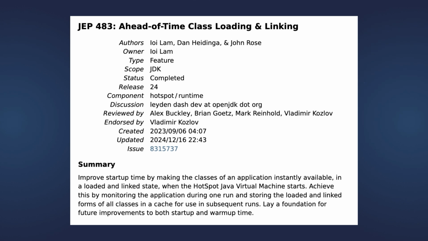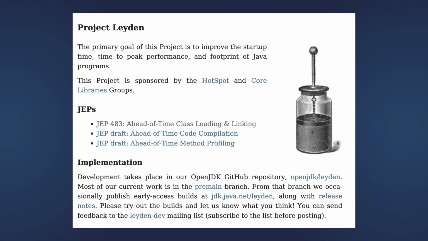This feature is in line with the overall goal of Project Leyden, which aims to shift some computations from the production run to some earlier stages, such as trial runs. And ahead-of-time class loading and linking is the first step towards introducing Project Leyden to OpenJDK. You create this AOT cache once, and then it can be reused as many times as you start your application. The feature is compatible with any Java application, and you don't have to change the application code.